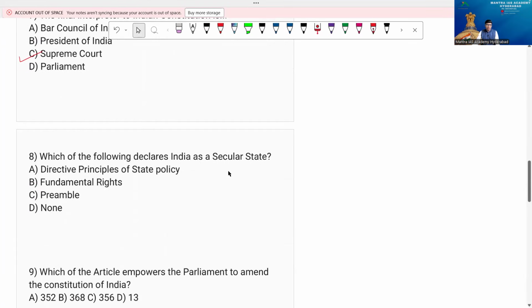Now, question number 8, my friends. Which of the following declares India as a secular state? Option A, Directive Principles of State Policy, B, Fundamental Rights, C, Preamble, D, none. No doubt the answer is Preamble.